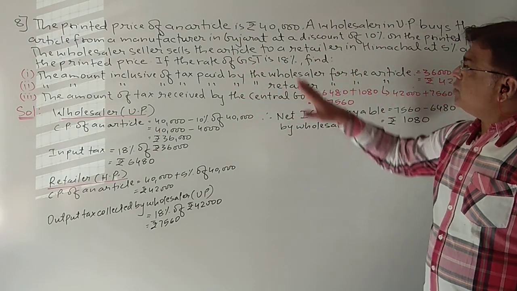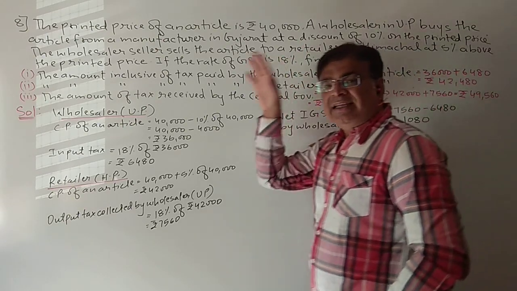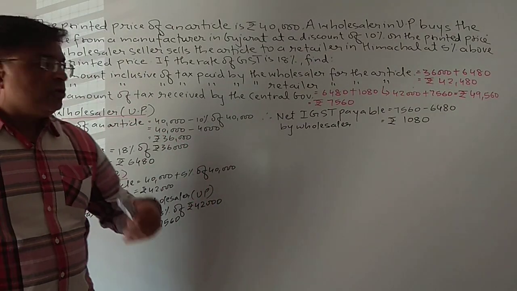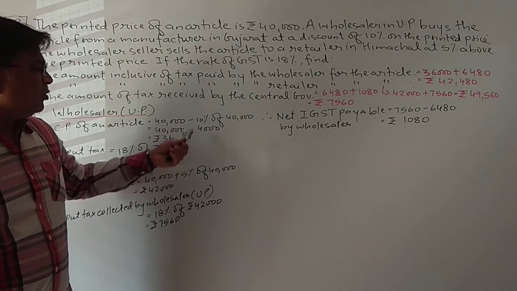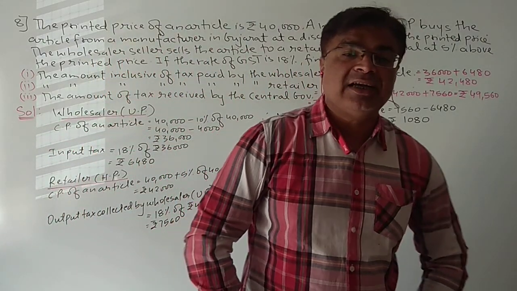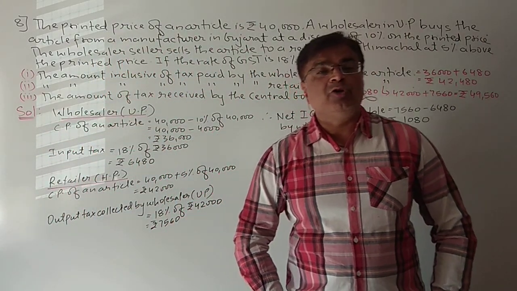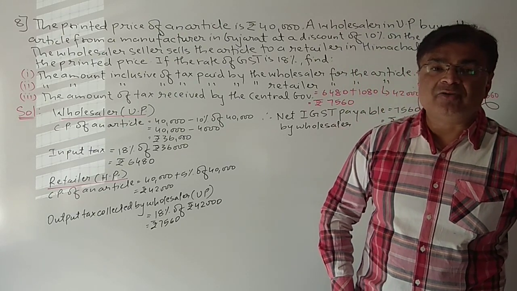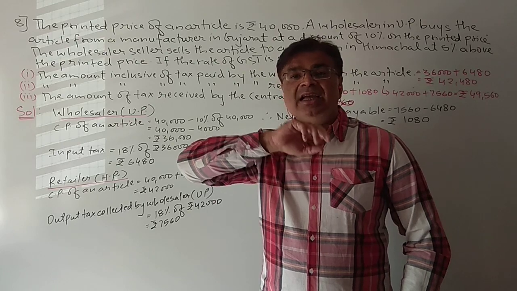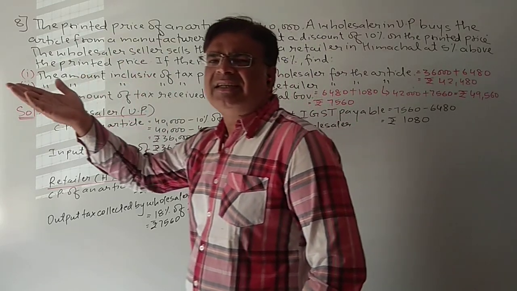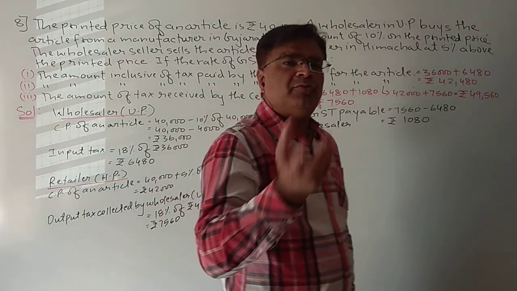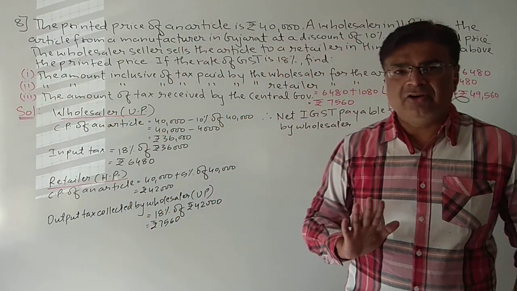Okay students, so you can see in this interstate sum how the calculations are done. One thing is good, that we don't have to divide the tax in interstate. I think now you should know that in interstate, tax is not divided between state and central government. The whole tax is taken by the central government, and then later the central government decides how much should be given to the state and how much tax should be kept with the central government.